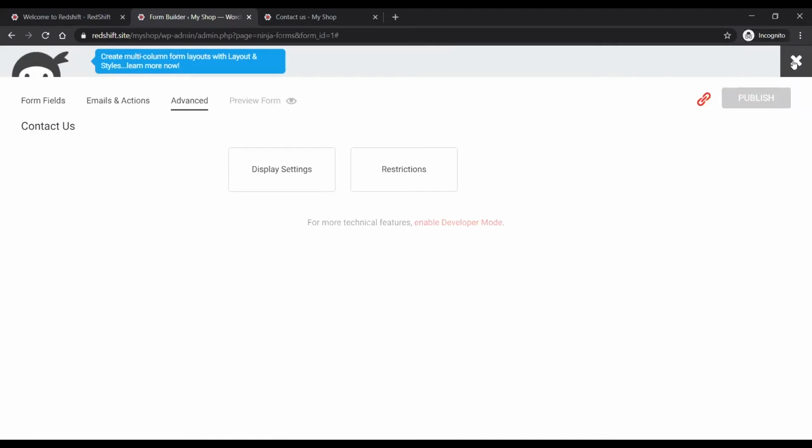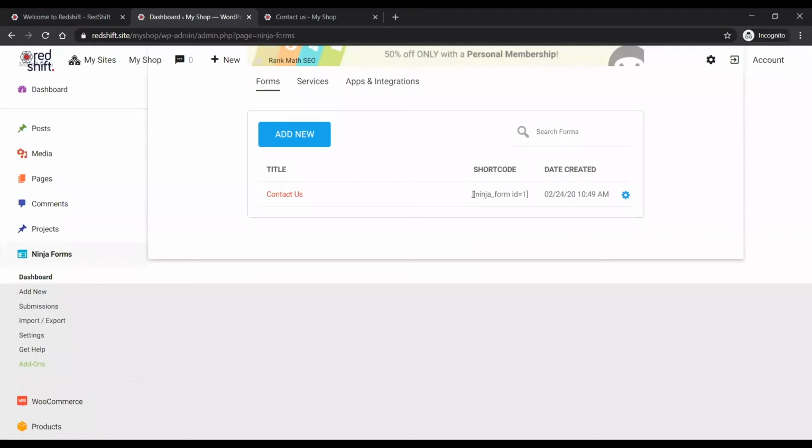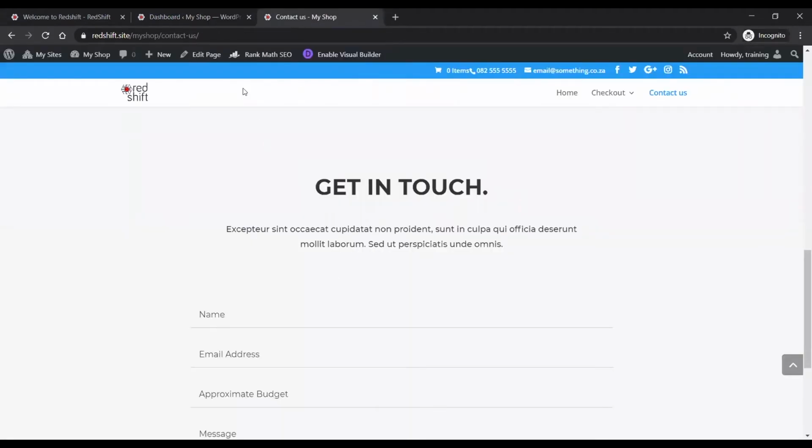That doesn't actually make your form appear somewhere on your website, right? To get this form to appear on my website, I need to exit this builder and get this form shortcode, right? This is a shortcode in these square brackets. WordPress uses this a lot to display information all over your website, right? So I'm going to copy this shortcode, ninja_form ID equals 1. And here's this contact us page.